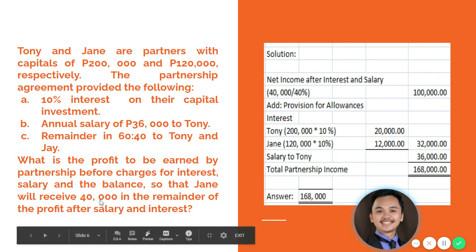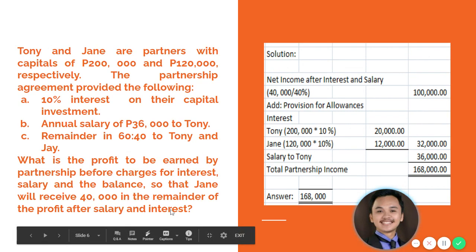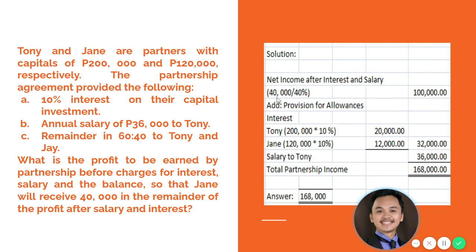So take note that Jane will be receiving 40,000 for 40%. So therefore, to compute the 100% of the remainder, you'll have to divide it by 40%. So 40,000 divided by 40%, so you'll have 100,000. So meaning this will be the 100% of the net income after provision for allowances in interest and salary. Okay?